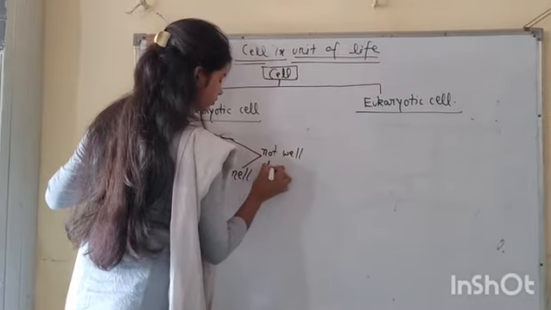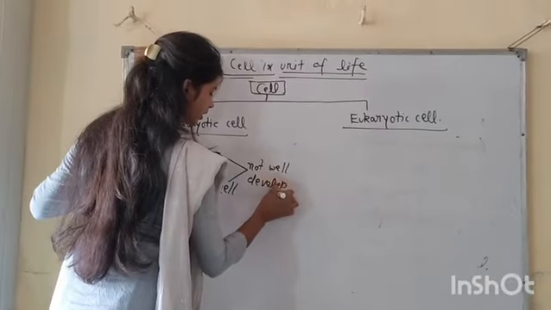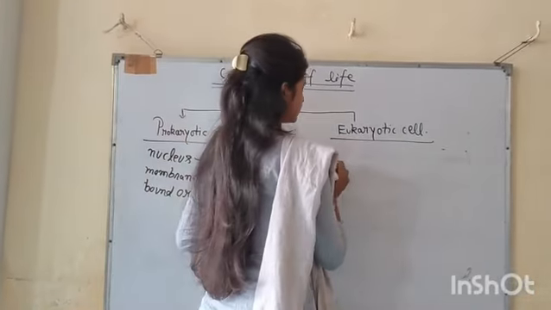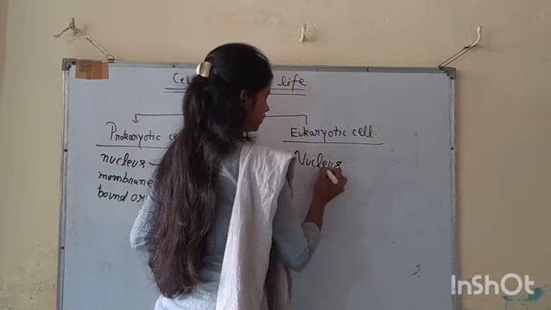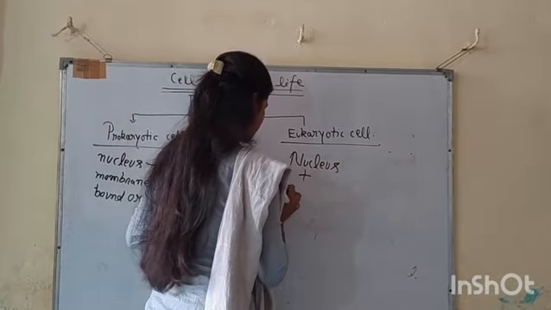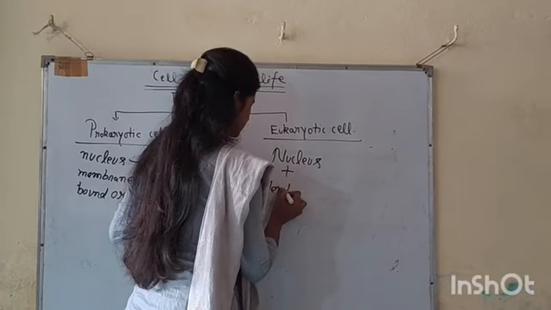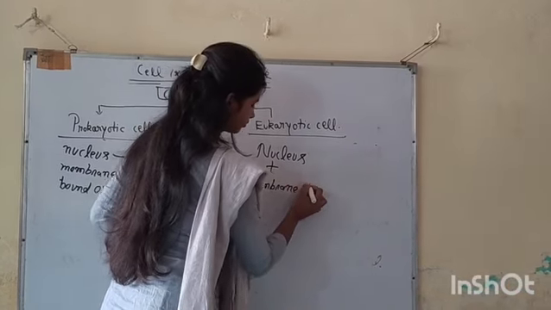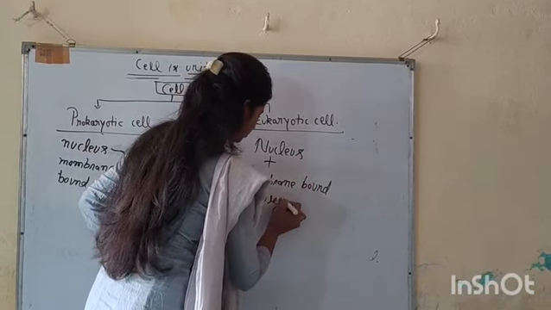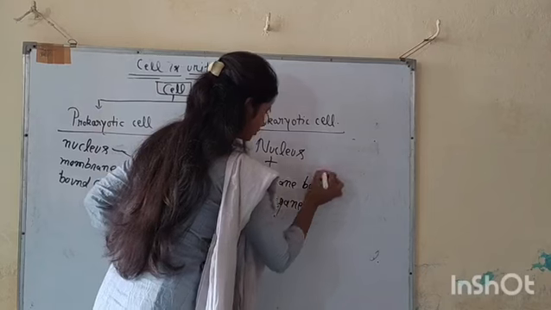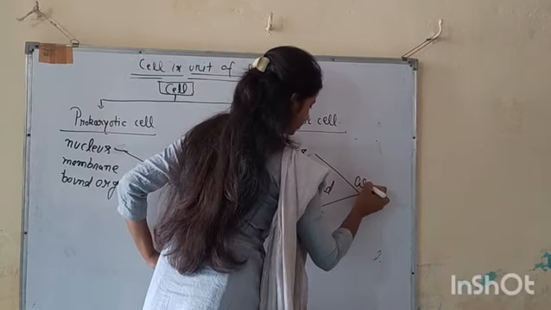And in the case of eukaryotic, the nucleus and membrane-bound organelles are well developed.